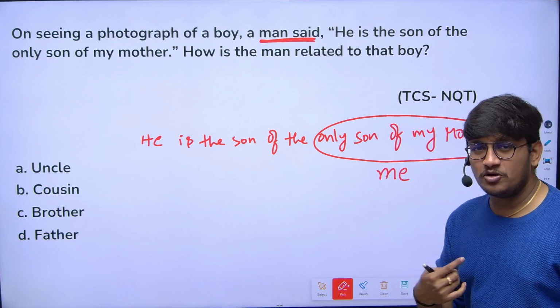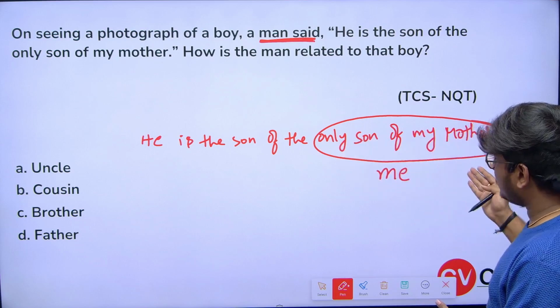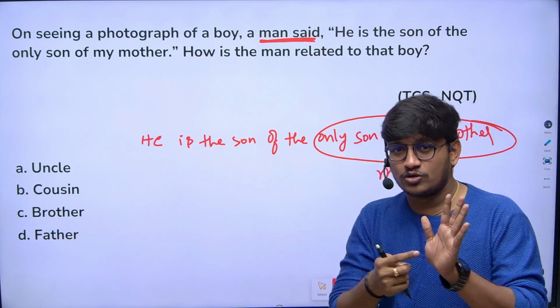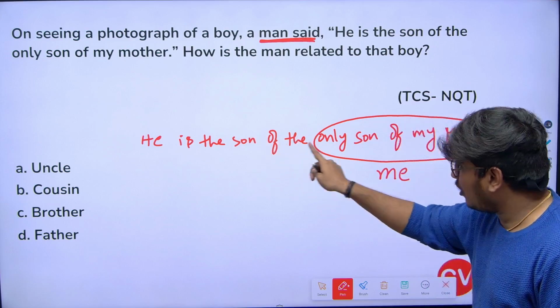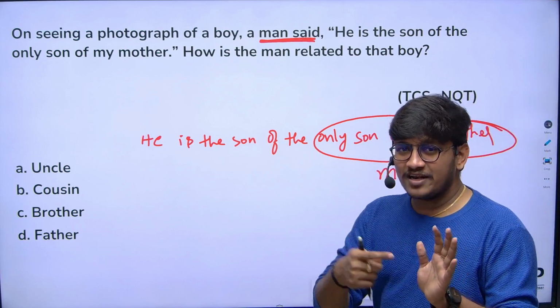Okay, this is me, because a man is saying that only son of my mother is me. Now connect the point. He indicates the photo, the boy in the photo. Okay, he is the only son of me. When he is only son of me, how is the man related to the boy?